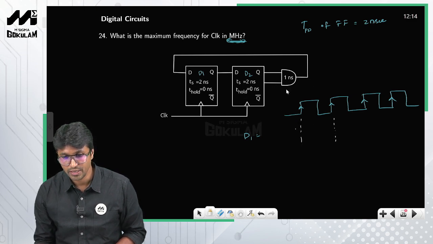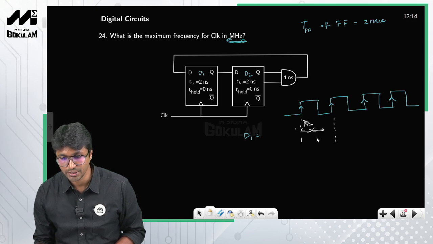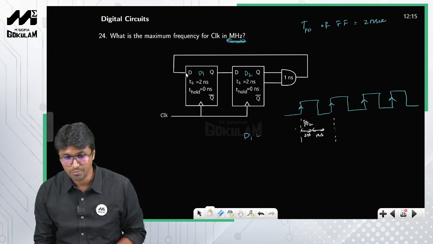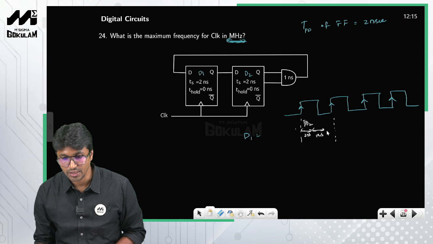So obviously you have to wait for the propagation delay of flip-flop D2, right? And then you have to wait for the propagation delay of this AND gate. The AND gate has a propagation delay of 1 nanosecond, and the propagation delay of D2 is 2 nanoseconds. And what is the setup time of D1? The setup time of D1 is 2 nanoseconds, right?